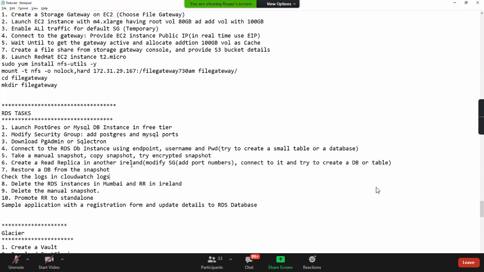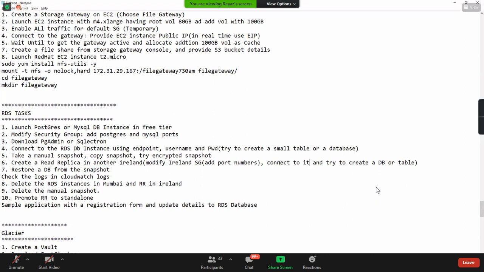created a read replica, I've created it in Mumbai only. You can create one in another region called Ireland. But if you want to connect to the read replica, you need to modify the Ireland security group, na? Ireland security group, and add port numbers there, and try to connect to that, and restore a DB.